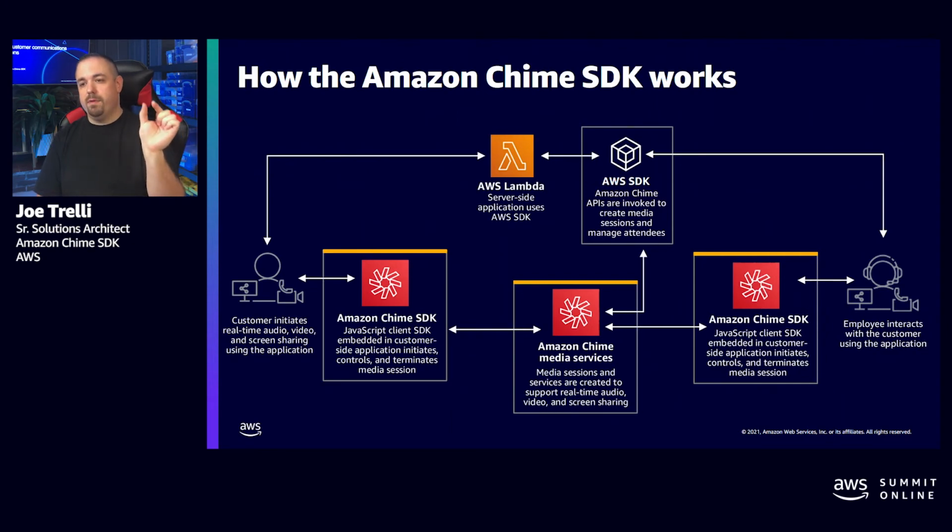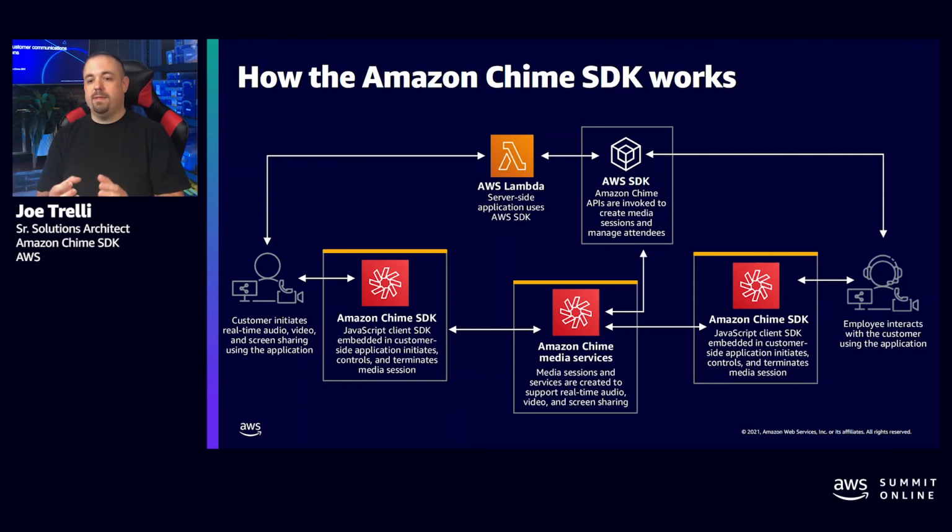That server-side app is authenticated with the Amazon Chime SDK and will call our APIs. So you're going to call a create meeting. We have this concept of a meeting. So you call the create meeting API and you get back a meeting ID. This is kind of just in time. So when you need these resources, you can have them from your server-side app. So you get back that meeting, and then you're going to add attendees. Let's say you wanted to batch create 100 attendees. So you're going to call another API, create those attendees, and we give you join tokens for those attendees that you'll then pass to that client app or multiple client apps.